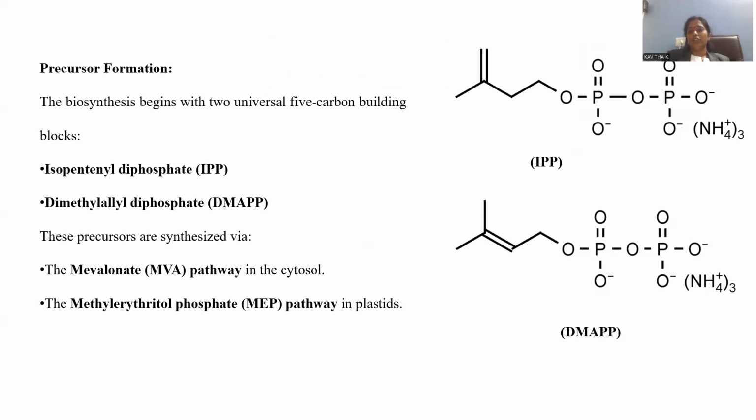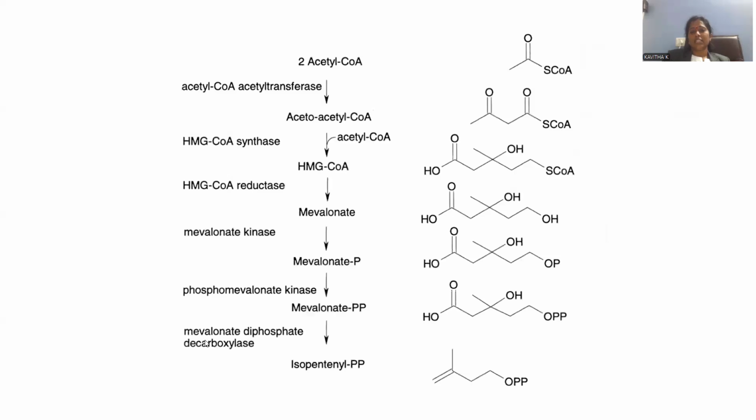Right. Let me show both the chemical compositions of the compounds where you can notice IPP and DMAPP. Both the phosphates are required as precursor molecules in order to manufacture the citrol, and you may go through either the mevalonic acid pathway or the methyl erythritol phosphate pathway. Most usually terpenes are synthesized by the mevalonic acid pathway, so we will opt for this mevalonic acid pathway in the cytosol. In the cytosol, the process will proceed, and we will see how the synthesis is possible.